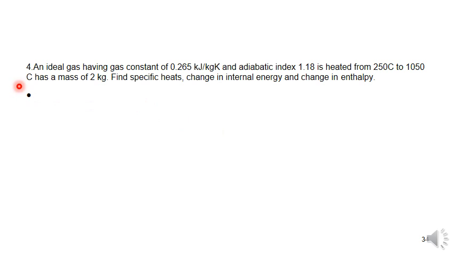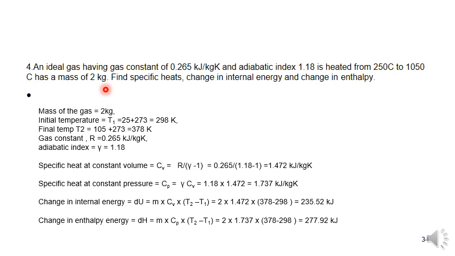Next, an ideal gas having the gas constant of 0.265 kilojoule per kg Kelvin and adiabatic index 1.18 is heated from 25 degrees centigrade to 105 degrees centigrade and has a mass of 2 kg. Find its specific heats, change in internal energy and change in enthalpy.